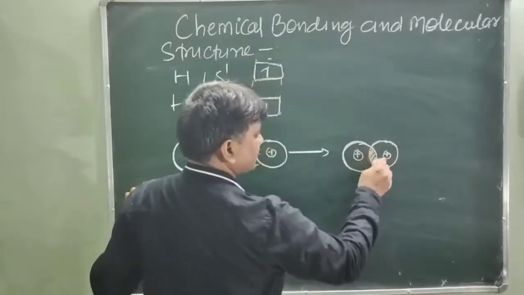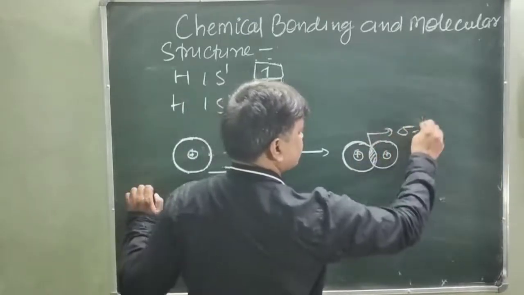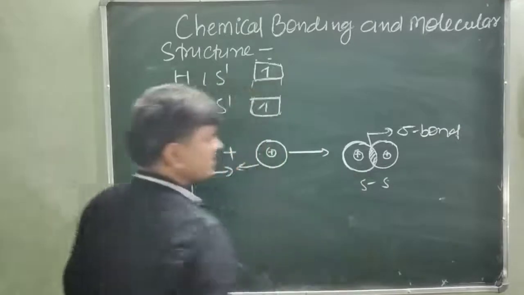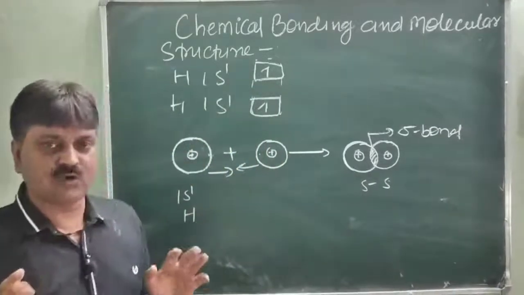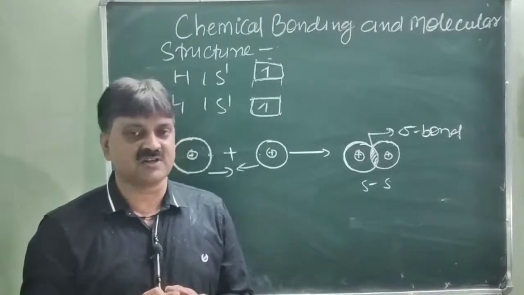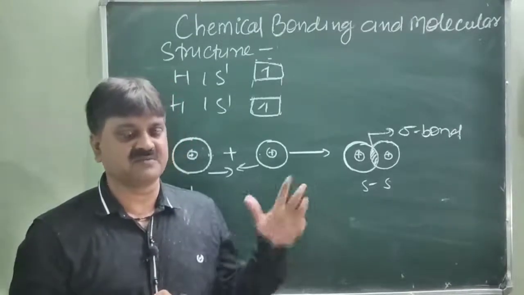This overlapping is called the sigma bond. This is ss overlapping, meaning two s orbitals overlap end by end to form the sigma bond. This is called ss sigma bond formation.